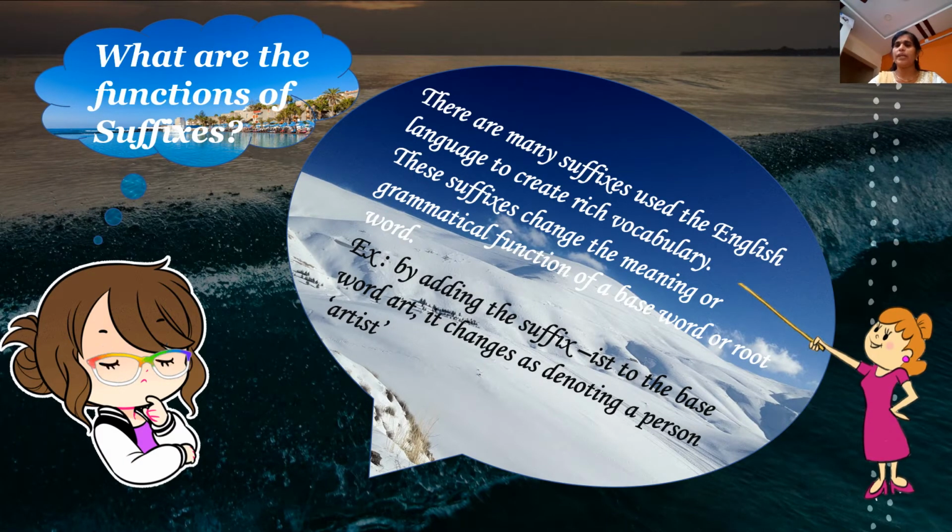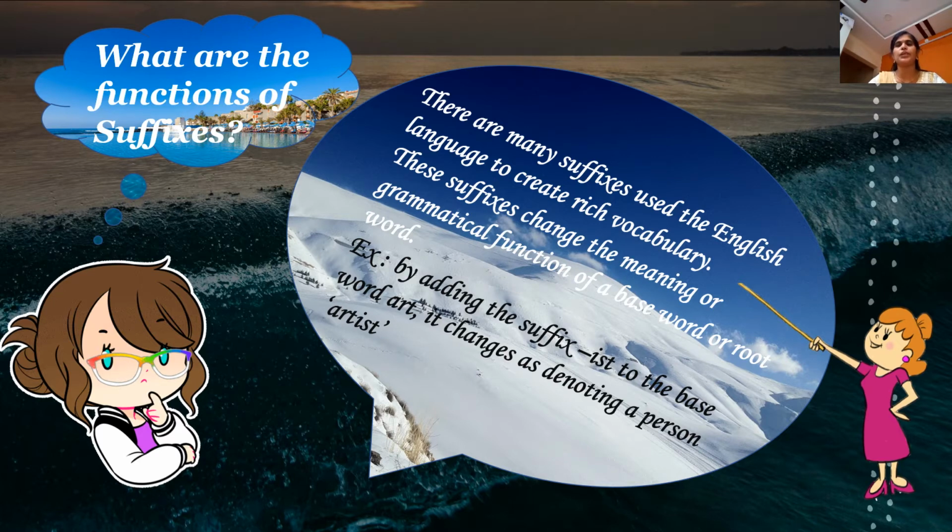Children, you might have the doubt, why should we add these suffixes? What do these suffixes do? What is their function? Let us see that. There are many suffixes used in the English language to create rich vocabulary. These suffixes change the meaning or grammatical function of a base word or root word.